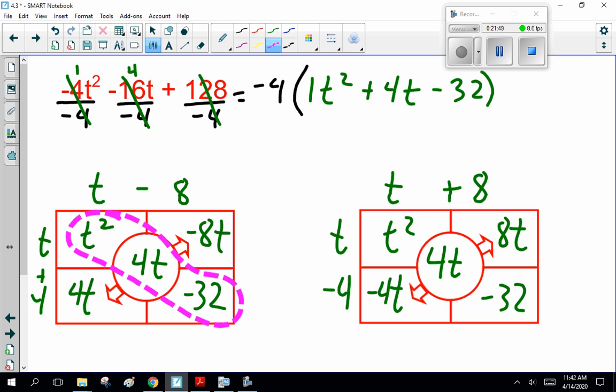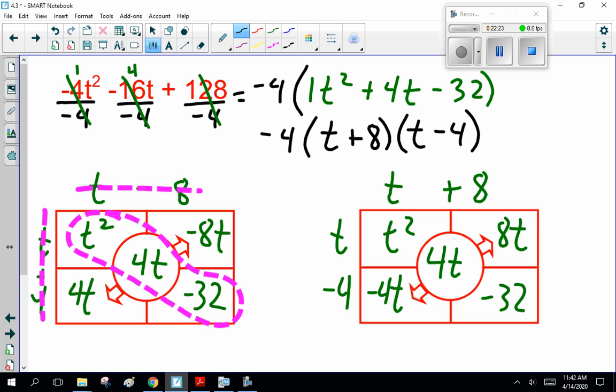plus 4t minus 32. And I thought, two numbers that multiply together to be minus 32 and add together to be 4. I thought 8 and 4. So I went t minus 8 and t plus 4, and that didn't work because minus 8t plus 4t is minus 4t. So that's wrong. So then I went t plus 8 and t minus 4, and I got t squared minus 4t plus 8t, which becomes 4t total, minus 32. So this is minus 4 times t plus 8 times t minus 4. All right? That's how that goes.